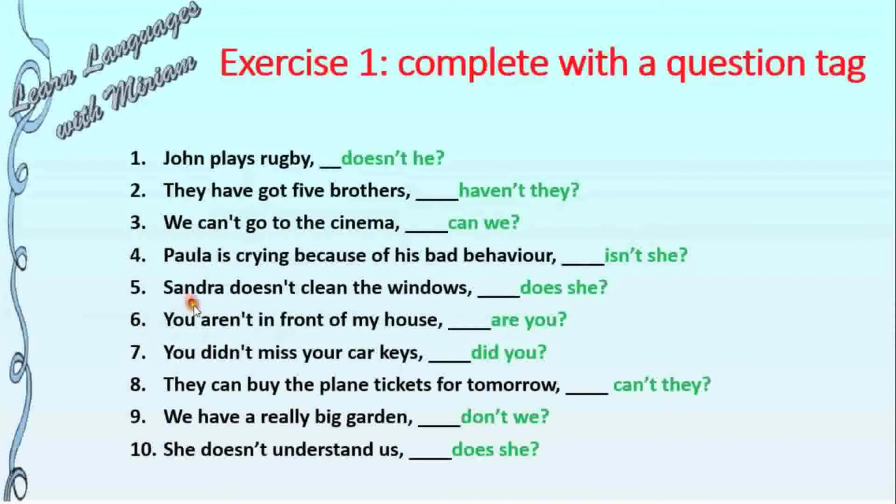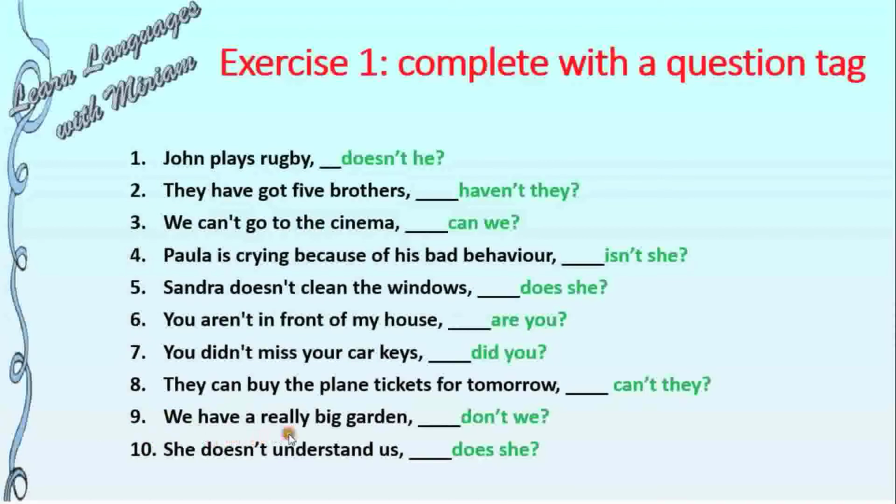5. Sandra doesn't clean the windows. Does she? Look at the auxiliary verb. Doesn't, does. 6. You aren't in front of my house, are you? Aren't, are. 7. You didn't miss your car keys, did you? Didn't, did. 8. They can buy the plane tickets for tomorrow. Can't they? Can, can't.